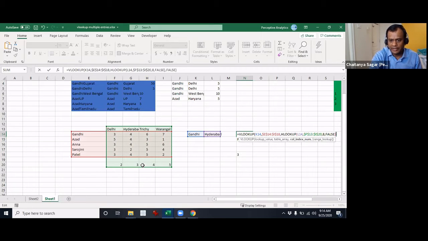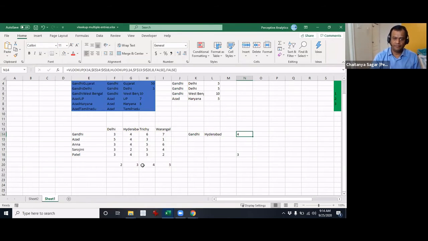Okay, and now hit enter. Now you see, so Gandhi and Hyderabad, you can see Hyderabad, it goes to number 4. This is the number that you got. Let's change it to Trichy now and let's see what happens. See, now you get 6. Now let's change to Warangal, you get 7.